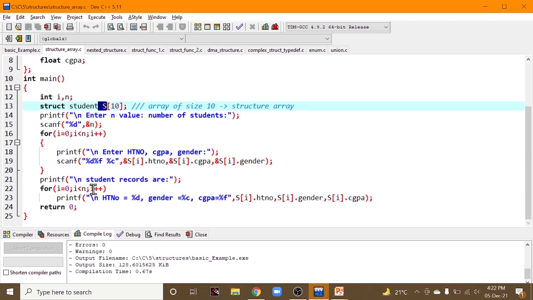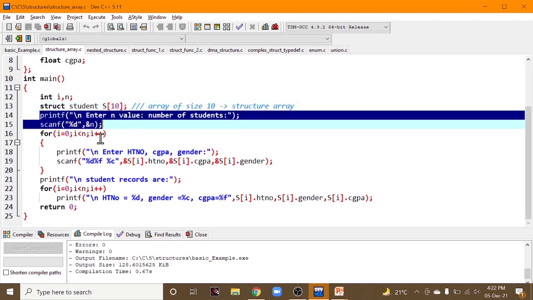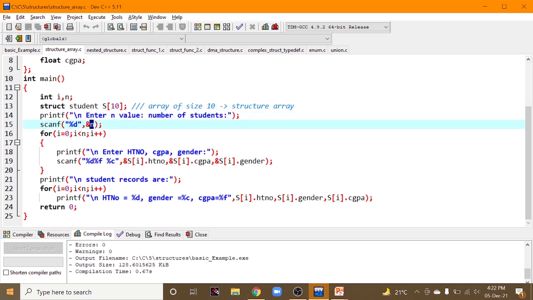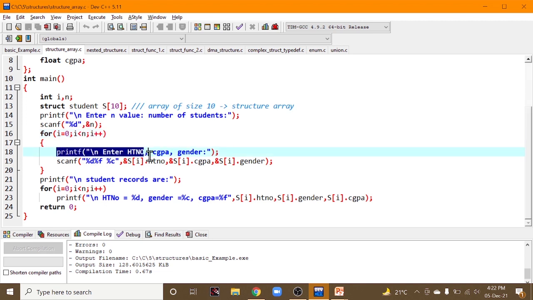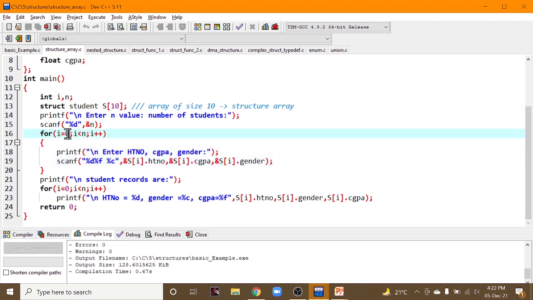After that, taking the input: enter how many students, and scan it into variable n. Now we are running a for loop till n, starting from 0, where for each iterative variable, for the 0th, 1st till the nth, we are scanning the hall ticket number, CGPA and gender and keeping them at the respective indexes of the array.